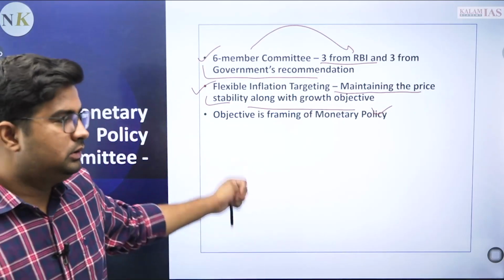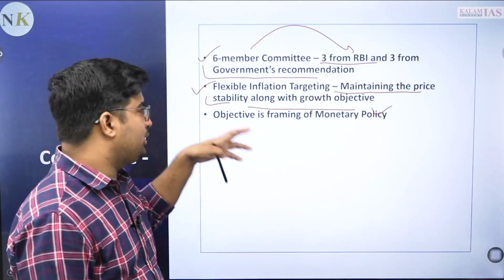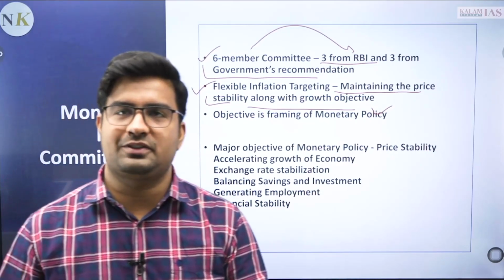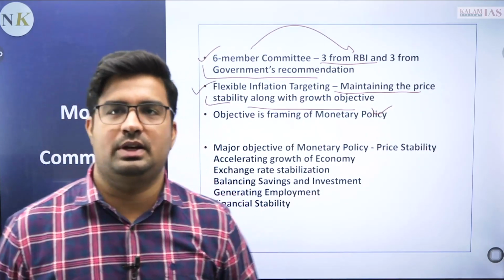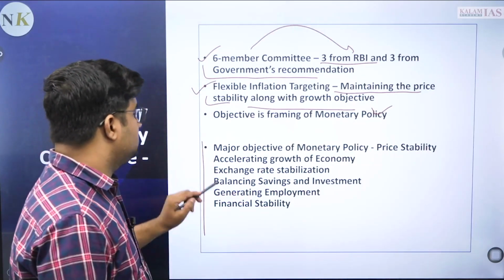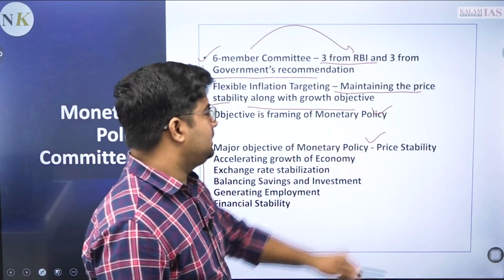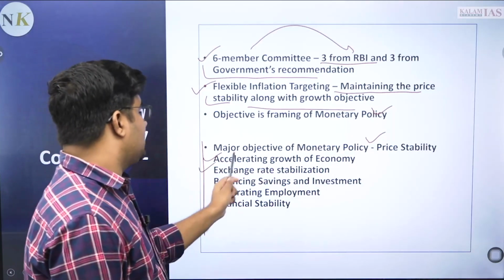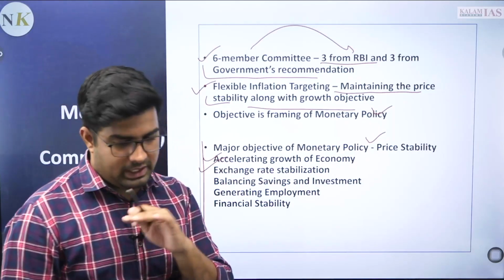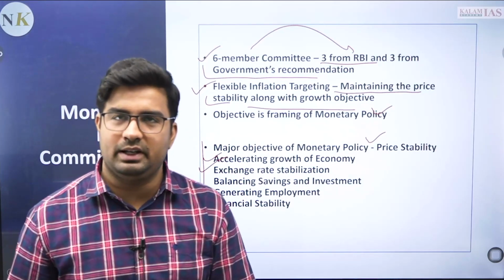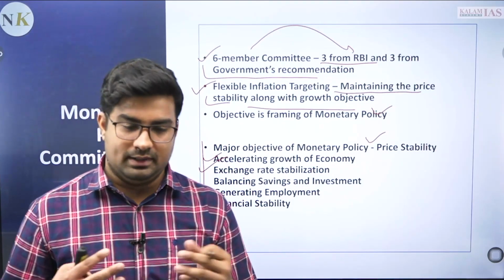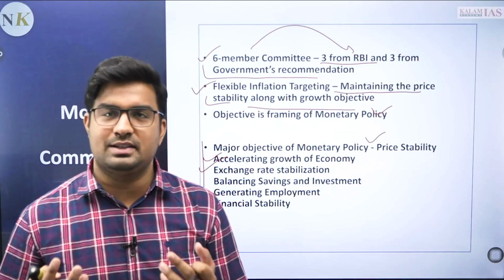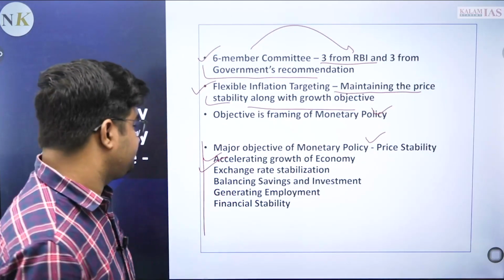Apart from it, the objective is framing of monetary policy, which is done by the Monetary Policy Committee. And now, what are the objectives of monetary policy that you need to understand? With that, price stability is one thing, accelerating the growth of the economy is another thing, and exchange rate stabilization. Exchange rates should be stabilized, there should not be much volatility, as that will also increase the problem in the market because the market will be unstable to a larger extent.